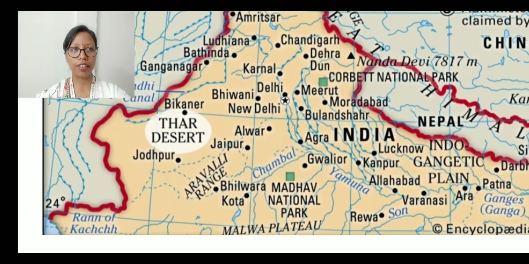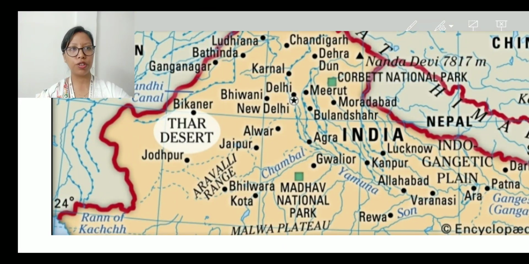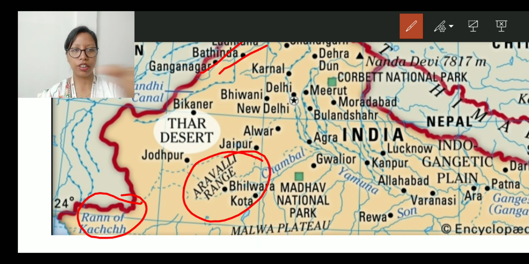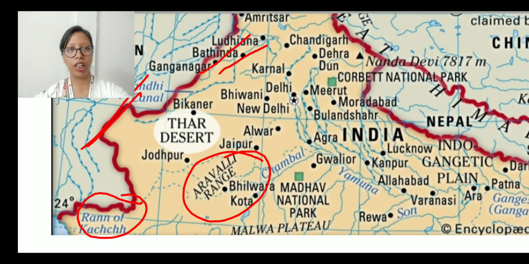So this is the Thar Desert here. And if you go to the south, here we have the Run of Kutch, right? Then if you go to the north, we have Bhatinda, Ludhiana, okay, that falls into the Punjab here. Then we have the Aravalli range here. It starts from the Aravalli range to the west of Pakistan. Here is the Pakistan border, okay. So this is how the location is described here.